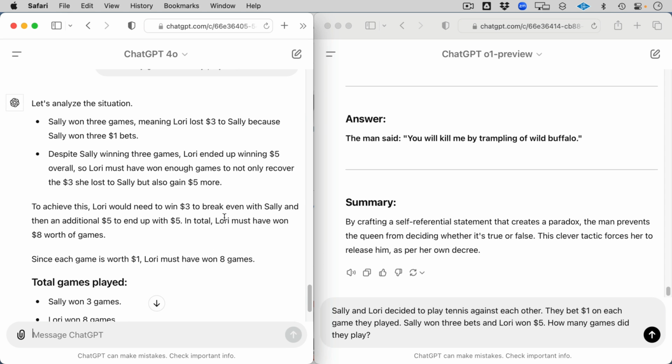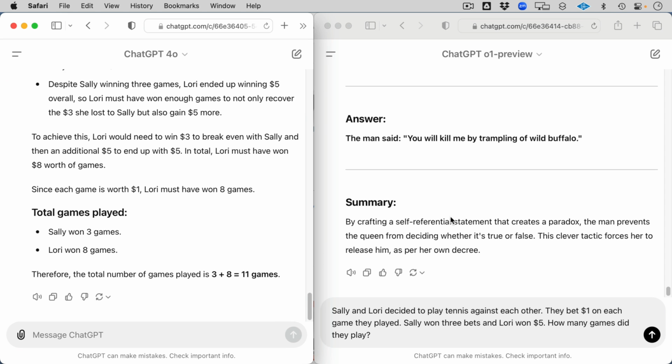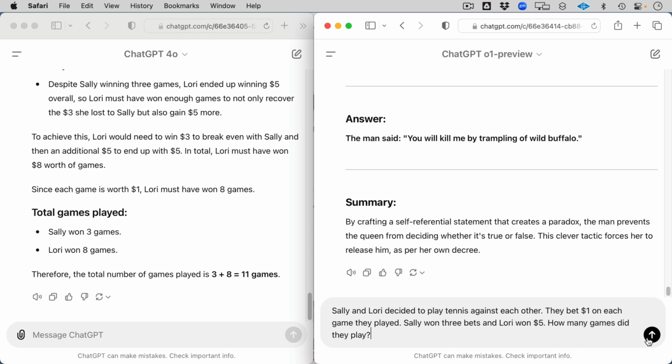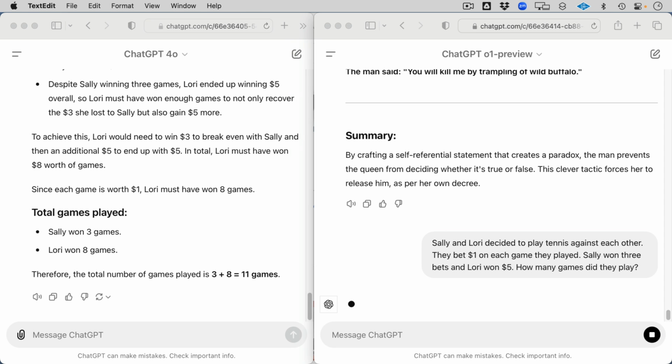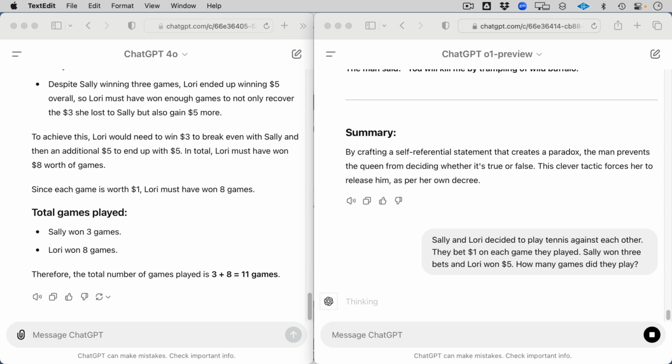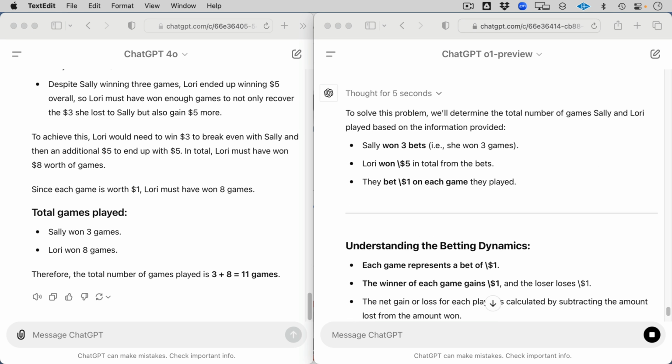This one's a little bit easier than the previous one because it doesn't include a paradox, but the answer is 11. Shows its work. 3 plus 8 equals 11. Sure enough. And let's take a look at the O1 preview. So think about this. Because Lori lost 3 games to Sally, she had lost $3, $1 per game. So she had to win back that $3 with 3 more games. That's the key here, then win another 5 games to win $5.